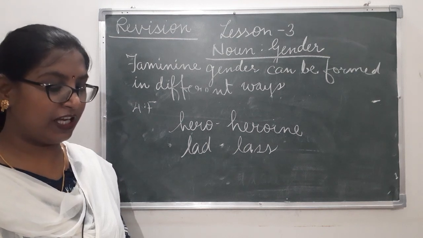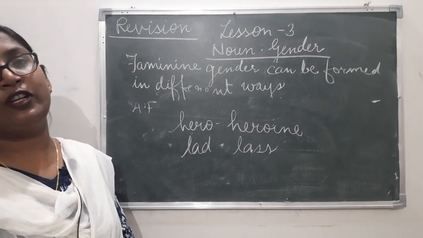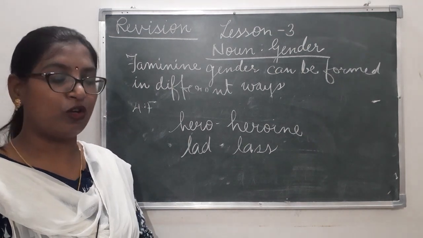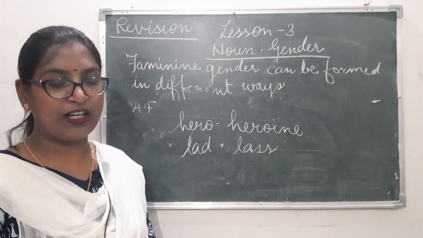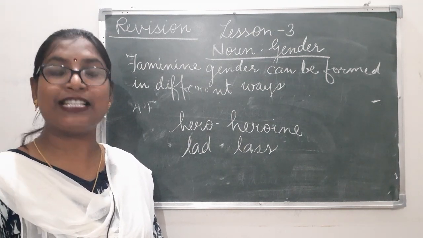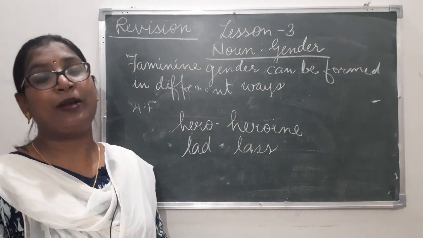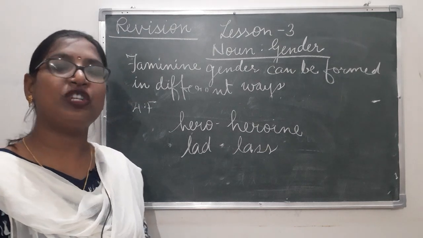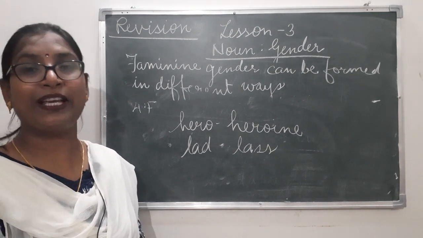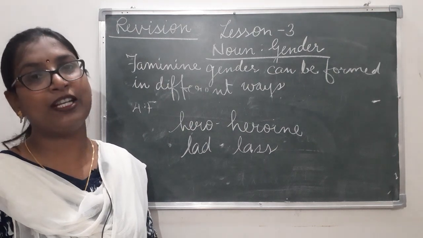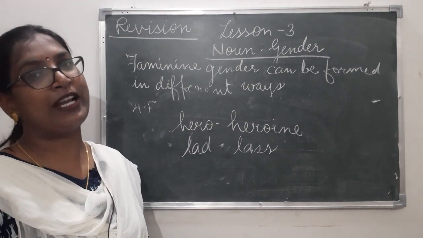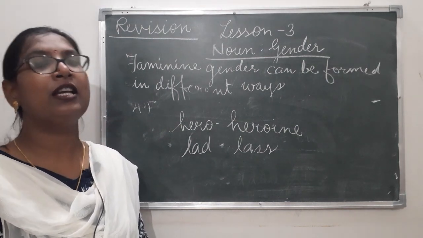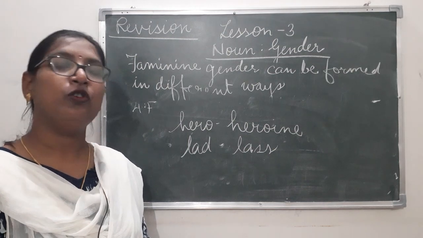So my dear children, once again we'll revise the chapter. Gender is the quality of a noun or pronoun that classifies it as masculine, feminine, common or neuter gender. In English language there are 4 genders. Masculine gender refers to males, feminine gender refers to females, common gender refers to either males or females, and the neuter gender refers to non-living things, neither males nor females.